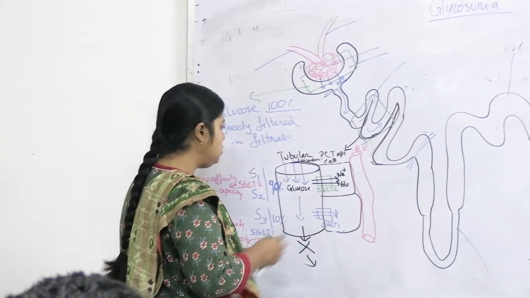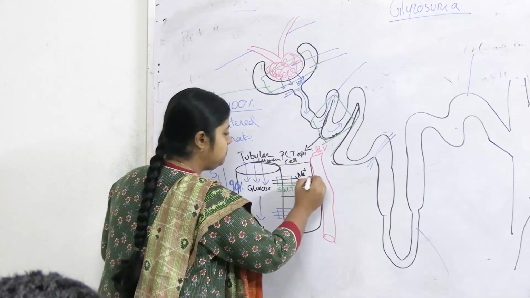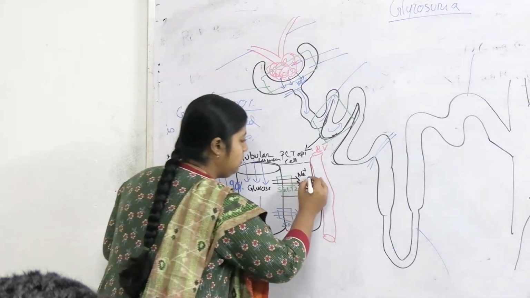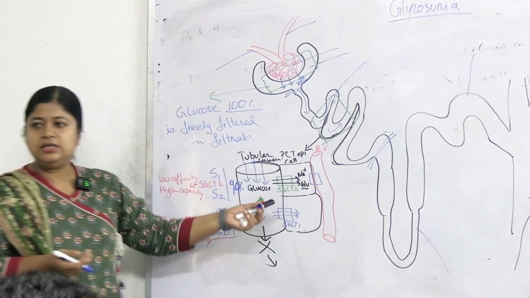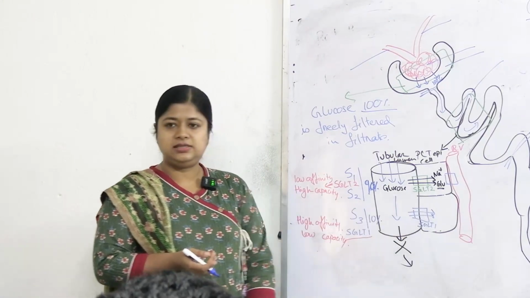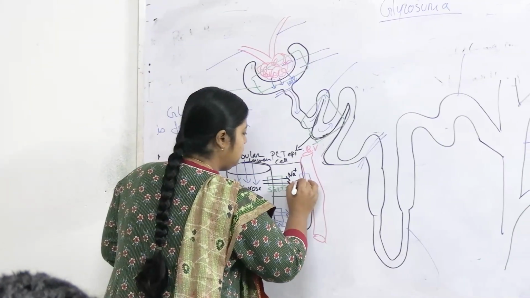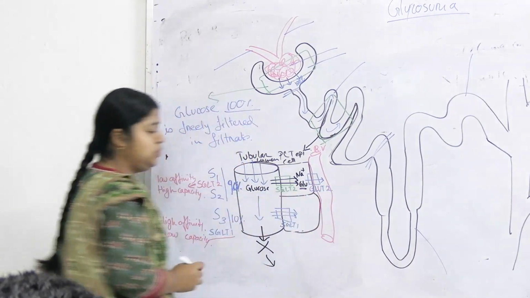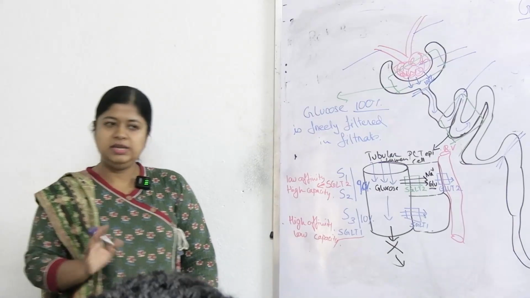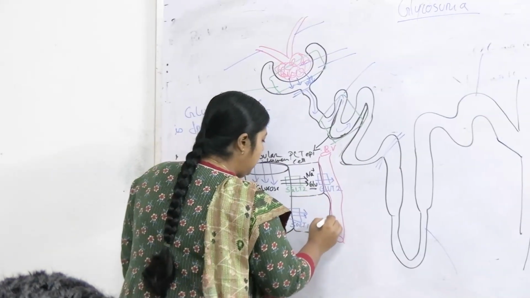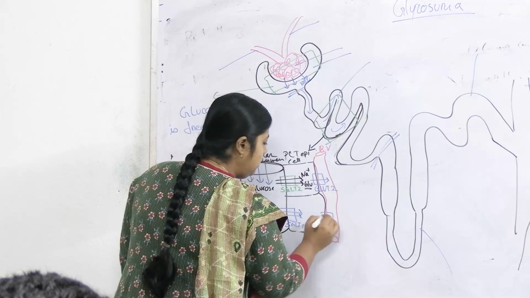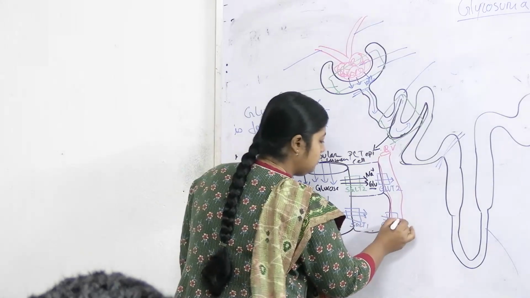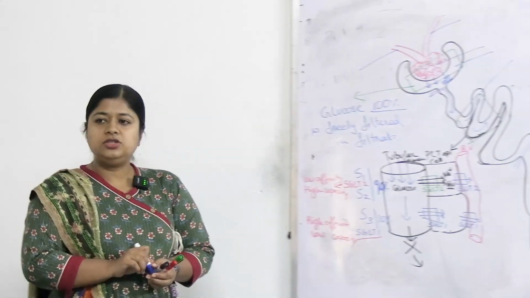Now what happens? The glucose has come inside, so what will happen to this glucose? This will come to the blood, into the circulation. Otherwise, what is the role of glucose staying in the PCT cells? It should come back to the blood. What is this transporter? This is GLUT2, glucose transporter 2. Here, where SGLT1 is situated, here it is GLUT1. So they are not sodium dependent.